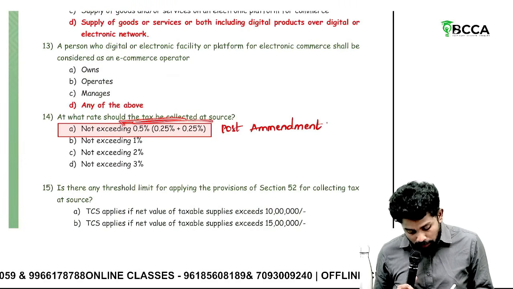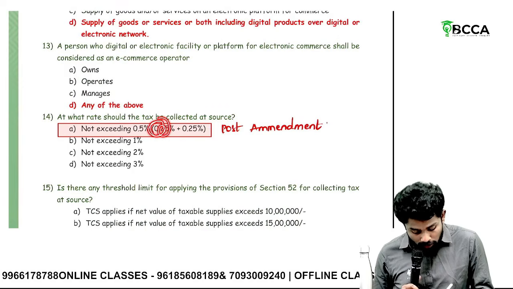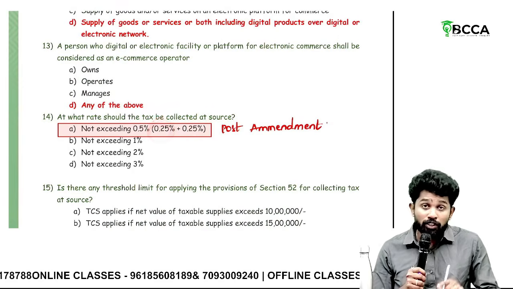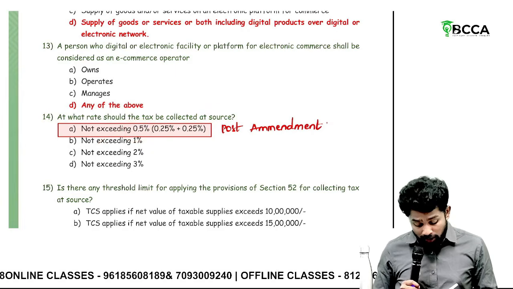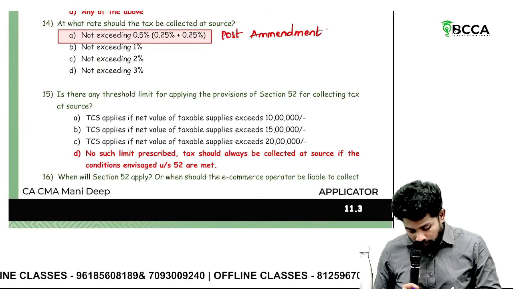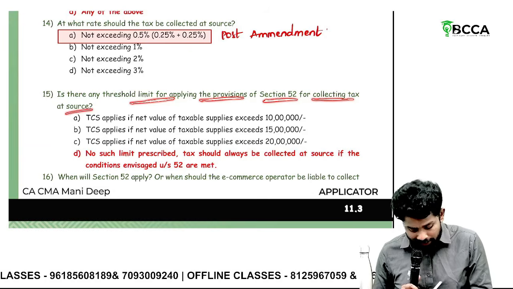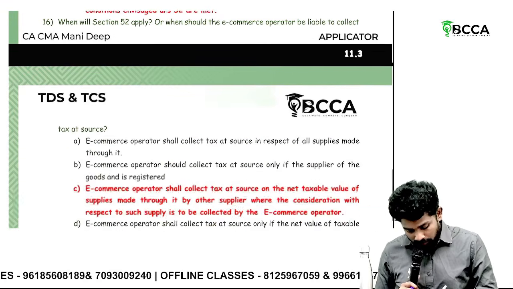At what rate should TCS be collected? It is amended to 0.25% CGST and 0.25% SGST. You cannot take them together, it's not like 0.5 and 0.5. It is 0.25 and 0.25 only. Is there any threshold limit for applying the provisions of section 52 for collecting TCS? No threshold at all. Even 100 rupees, TCS is applicable.